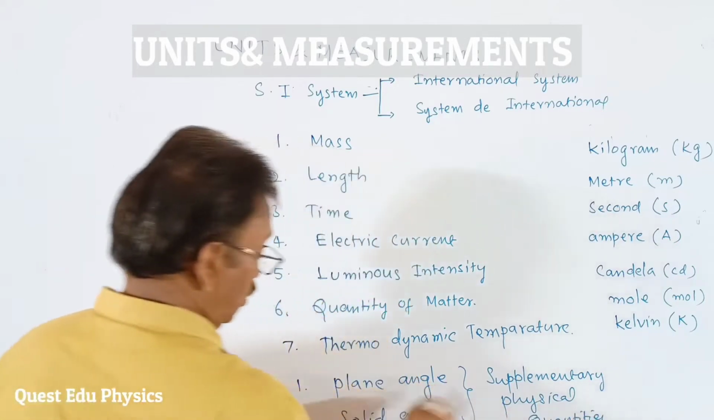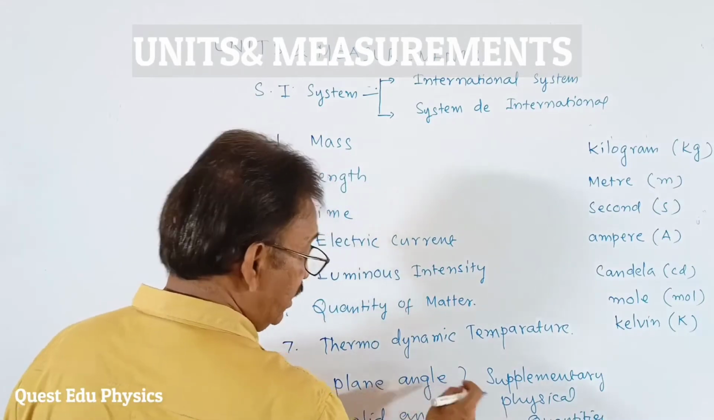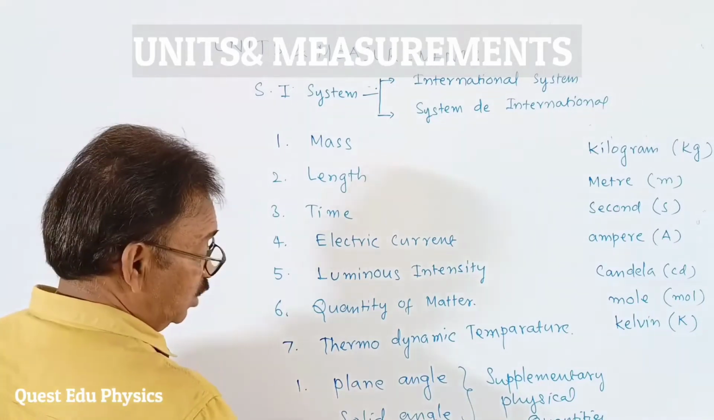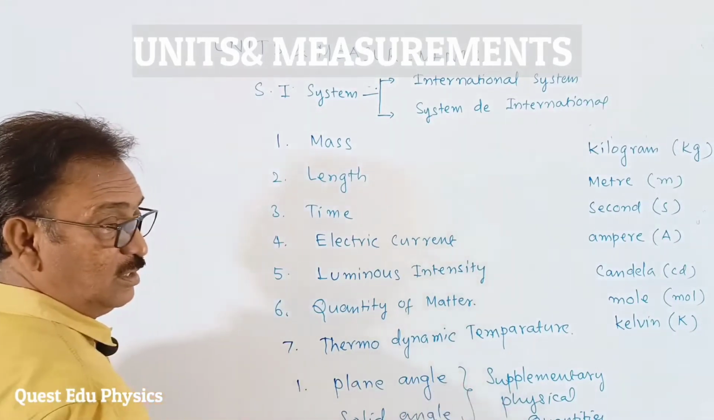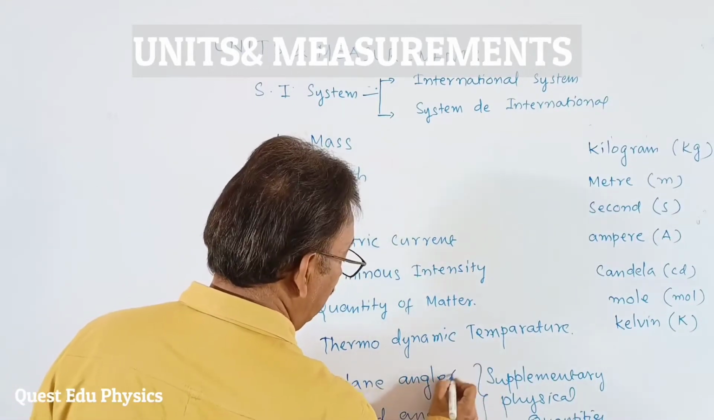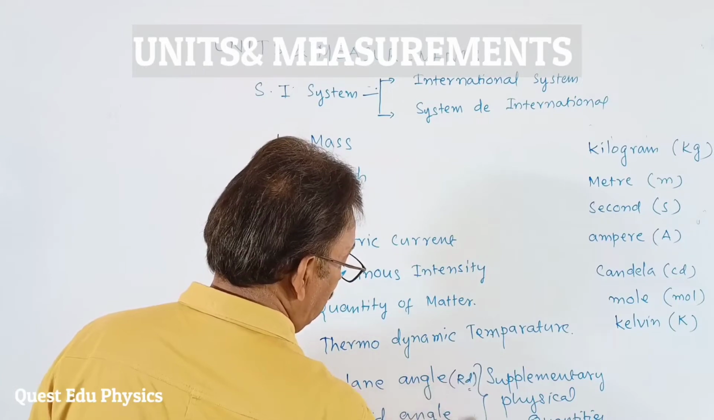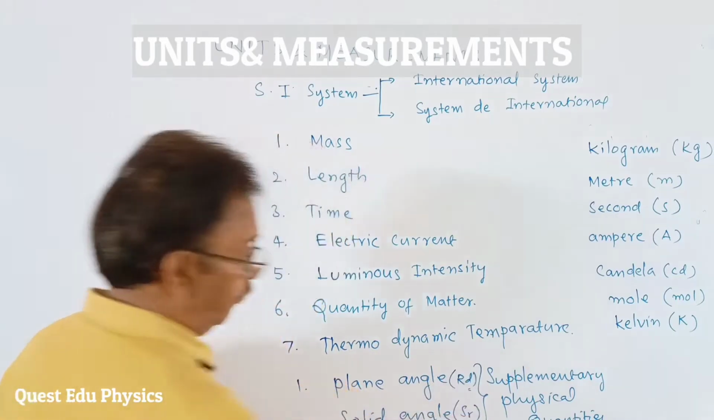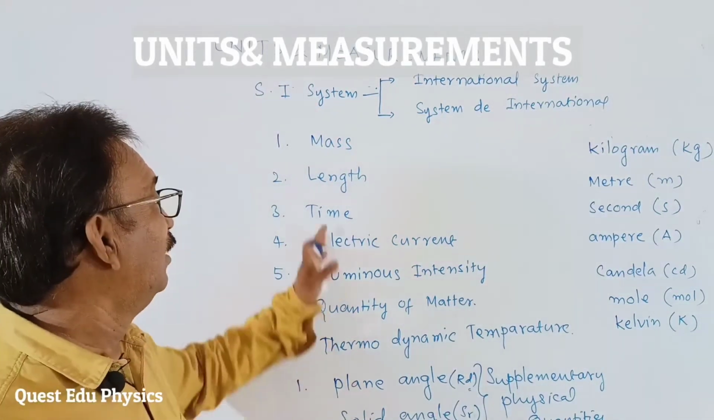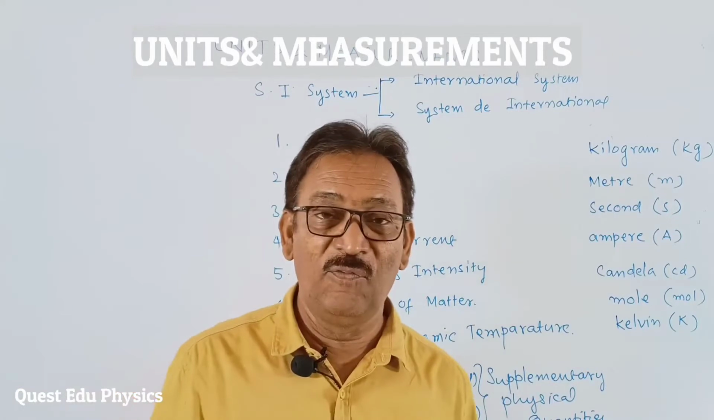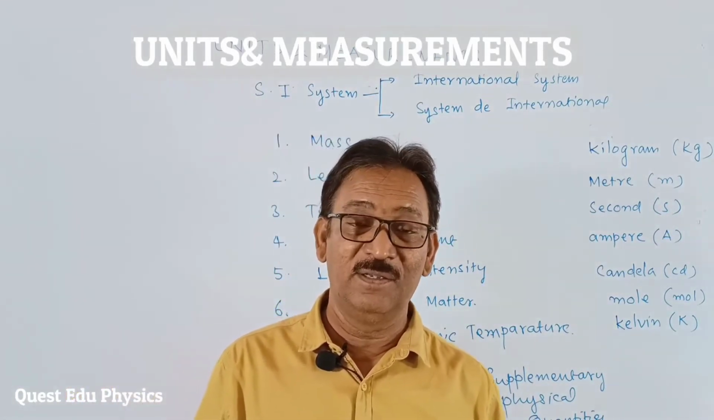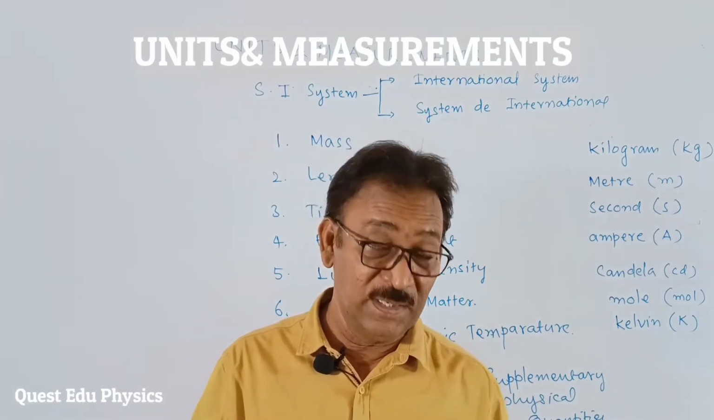Okay. Plane angle is measured in radians, students. And solid angle is measured in steradian, students. And we symbolize it as plane angle, radian, rad, steradian as well. Okay. In the next video, we are going to learn what is meant by a fundamental physical quantity, what a derived physical quantity is, and what the difference between these is.